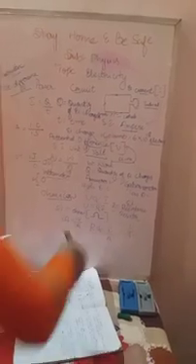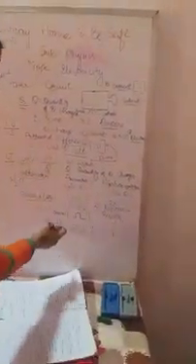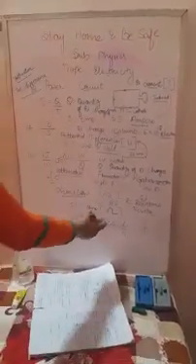And how does it depend on the area? If the area is increasing, the resistance is not increasing, it will be decreasing. Keep in mind. Clear? So that's why it is inversely, I mean vice versa. If the area is increasing, resistance is decreasing. If the area is decreasing, resistance is increasing. That's why it is called inversely. And if the length is increasing, the resistance is also increasing. If the length is decreasing, the resistance is also decreasing. Clear? So the resistance depends on the length and the area.